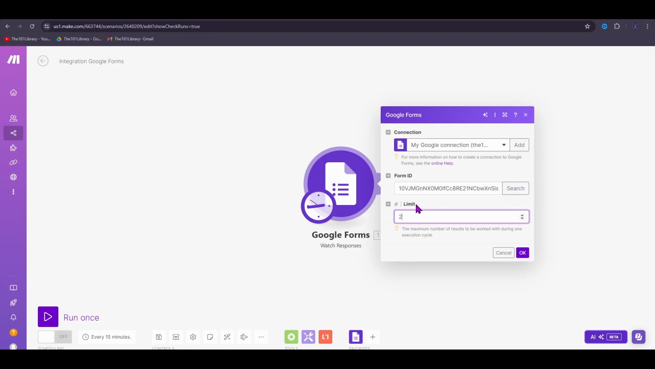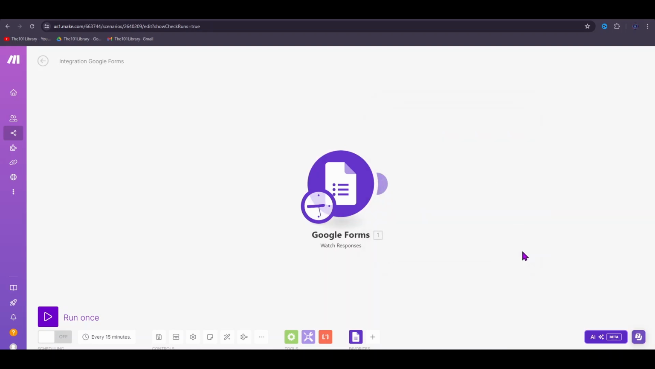After, you have to choose your limits. This will be the number of forms you work with every execution cycle. I'll leave it as 2. Click on OK, and your Google Forms trigger is added.